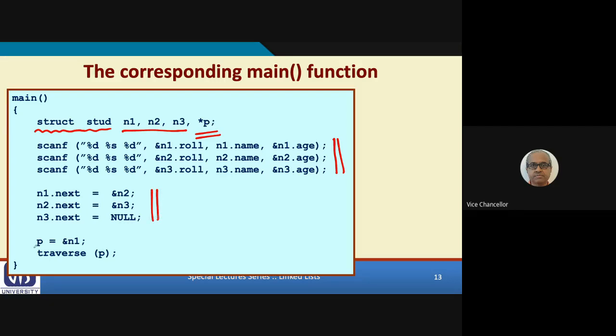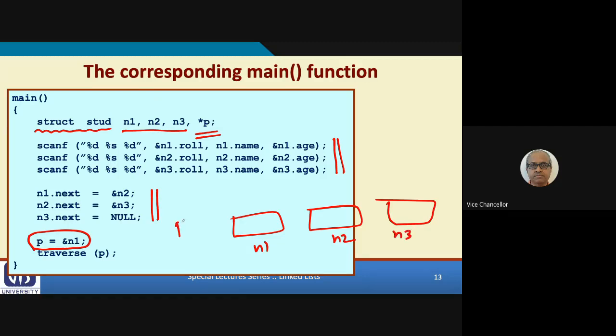We are initializing p so that p points to the first element. Now you see, when you say p equal to n1, there are three elements, n1, n2, n3. P is pointing to the first element and the other links are already created.